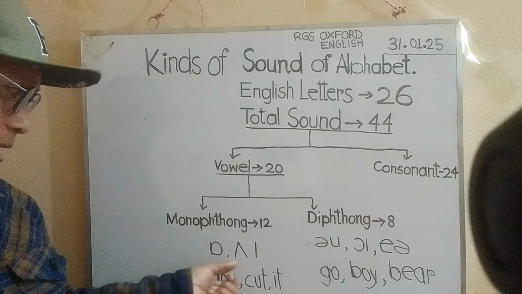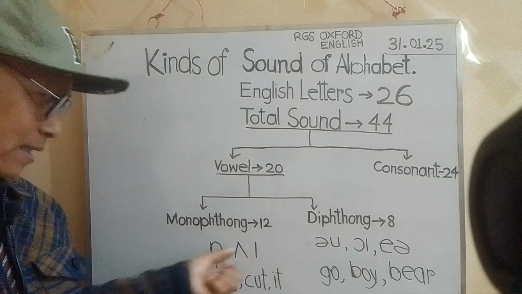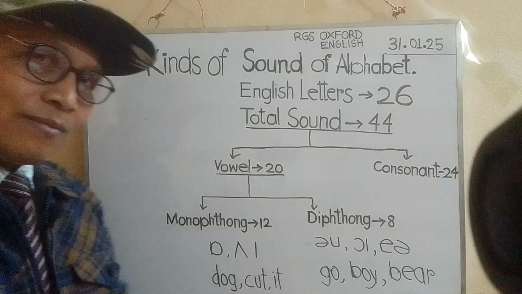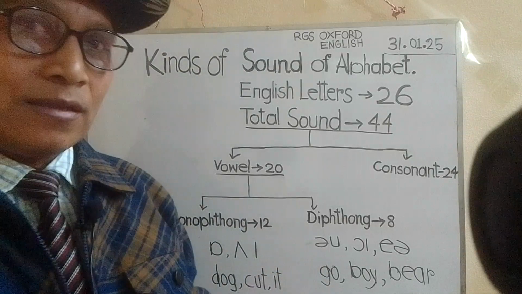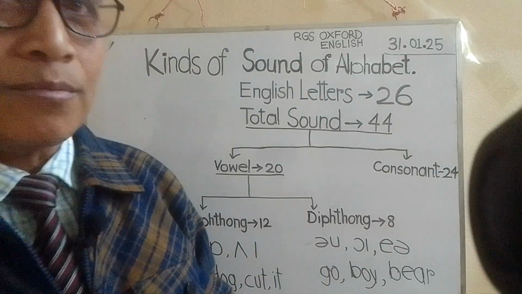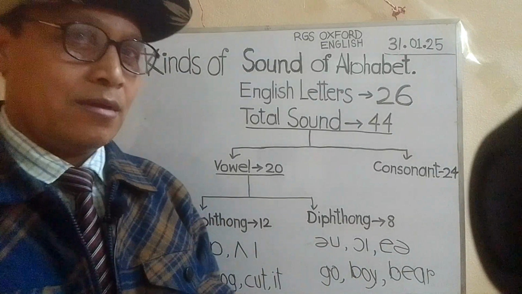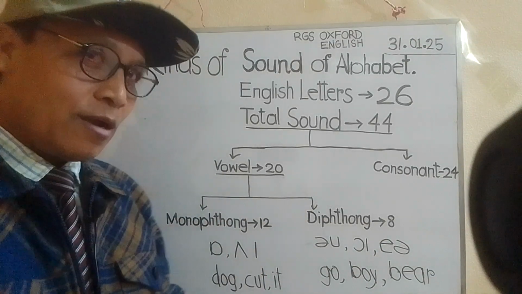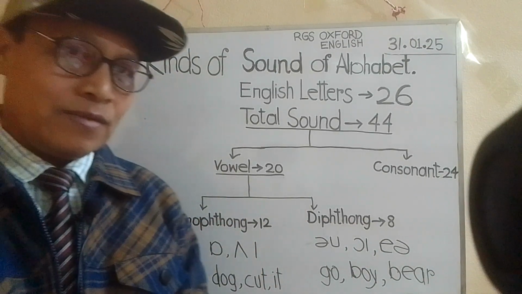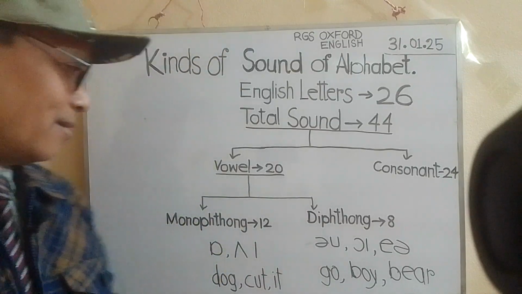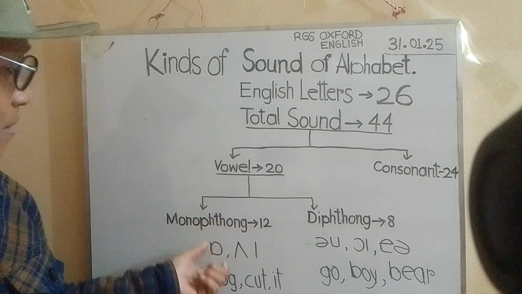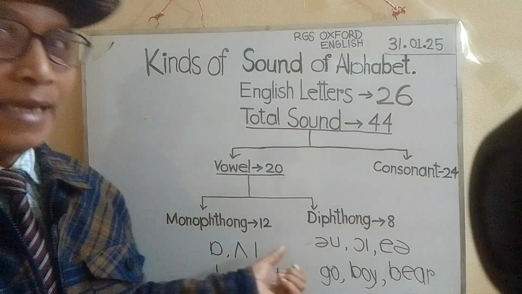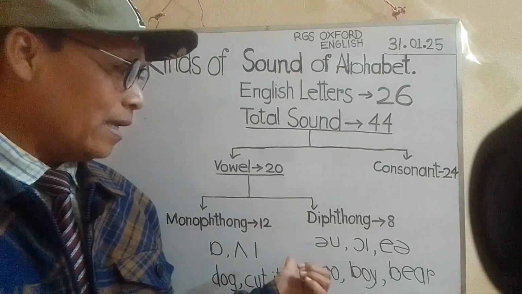These are the symbols. And these symbols are taken from the Oxford Dictionary, English to English. And if you look up the symbols, there you will find out easily. Okay, the single sound.